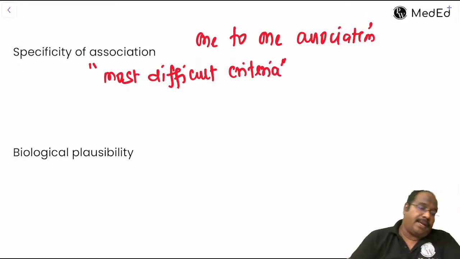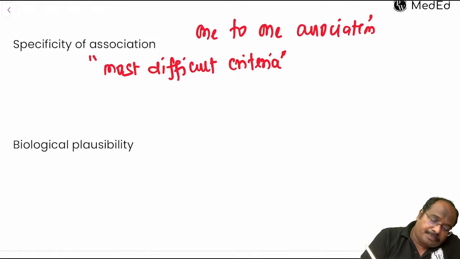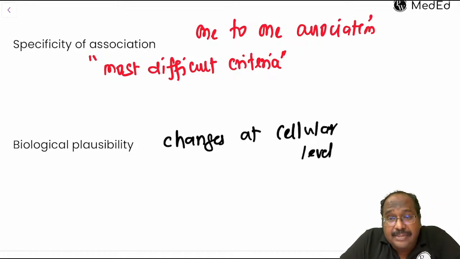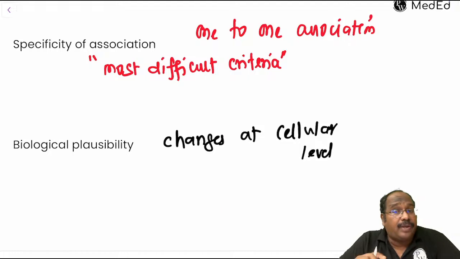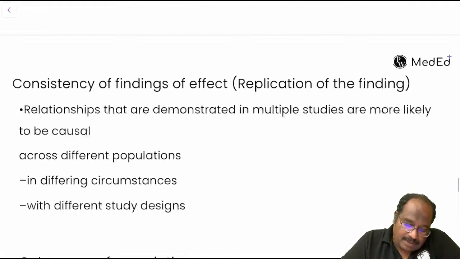This is the most difficult criteria to prove. Biological plausibility: changes at cellular level. If a patient died with lung cancer, if you do the post-mortem, you can see what the various changes happening at cellular level are. A patient with lung cancer, at the cellular level, because of the smoking, tar particles may be there. So that has to be proven. Okay, fine. This is biological plausibility.